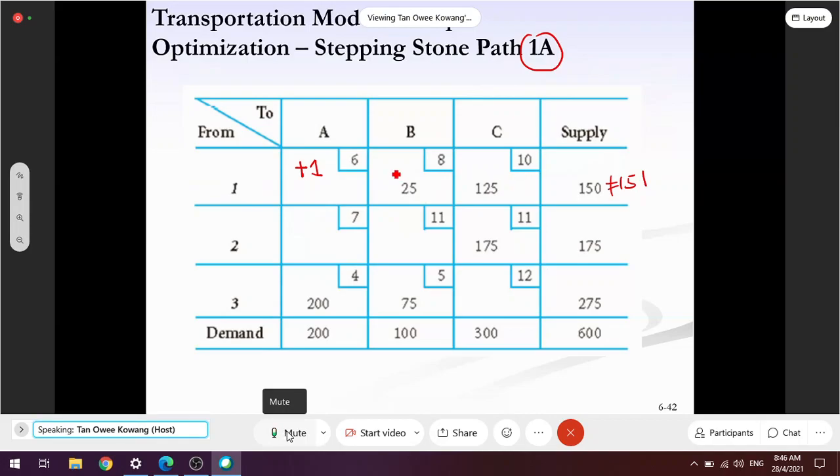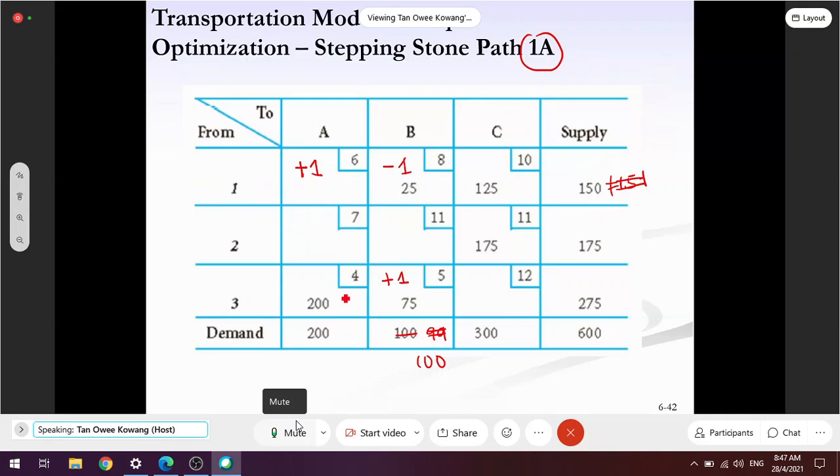Example, I take out one quantity from here. Then it becomes 150. Am I right? Yes, but the problem is, you take out one here, here becomes 99. So what should I do? I need to add one more here. Then it becomes 100.